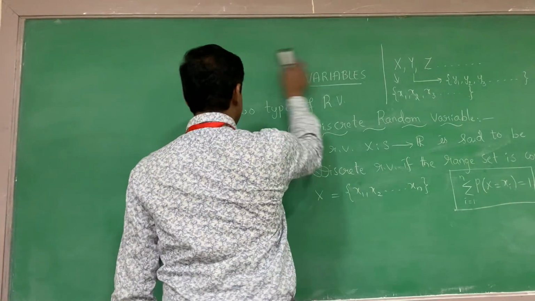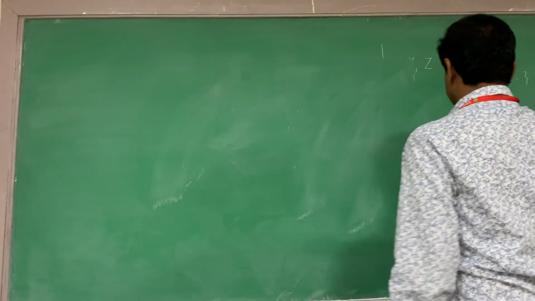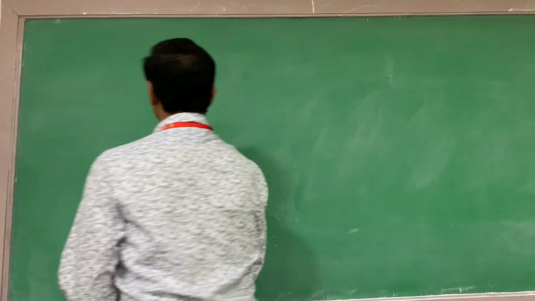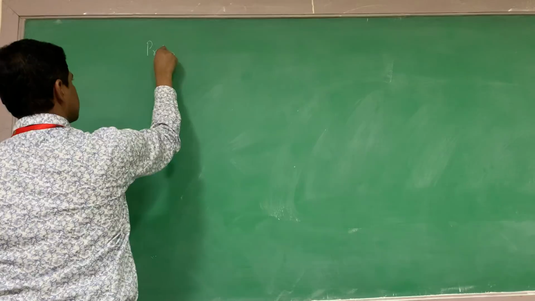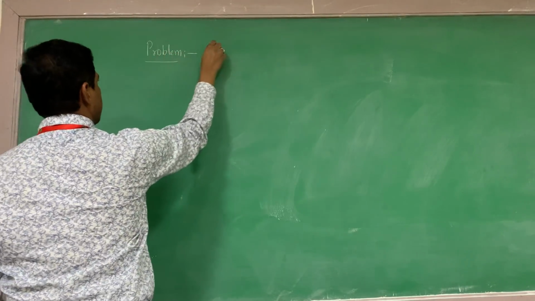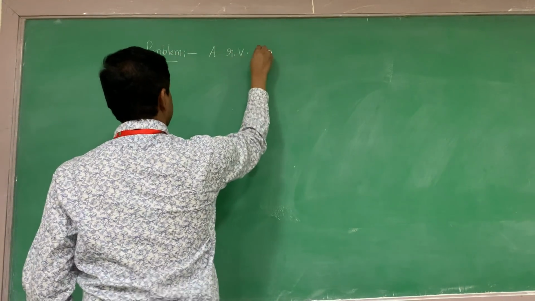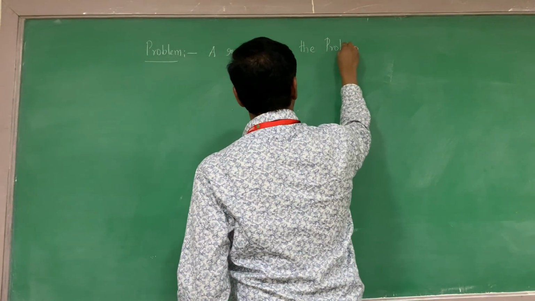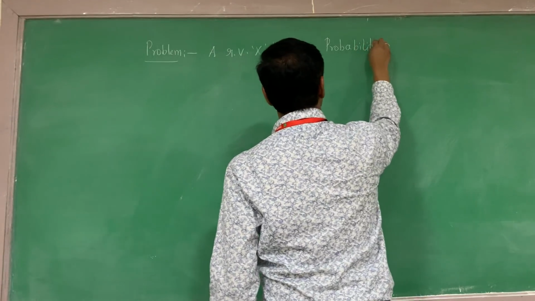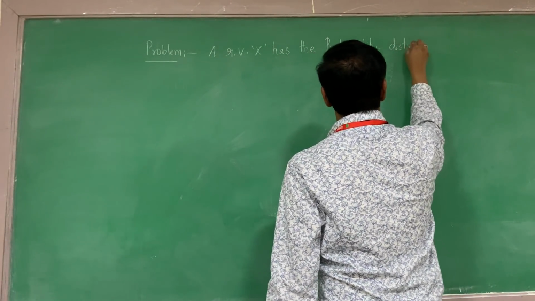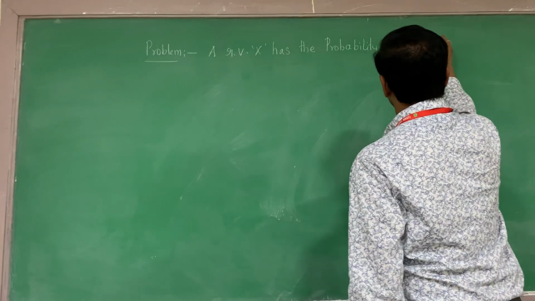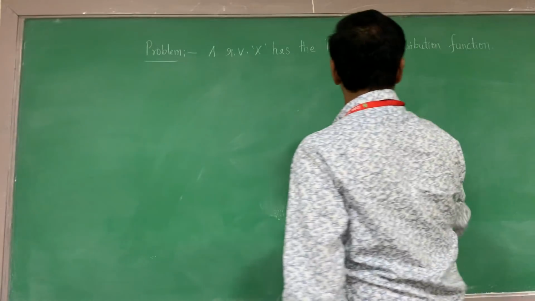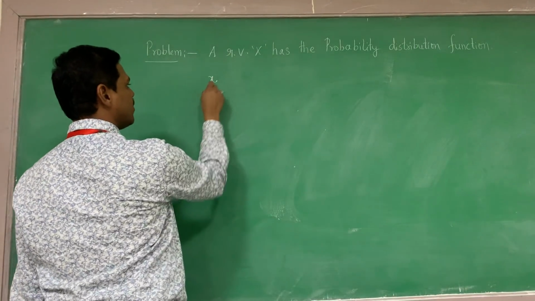So now let us see one problem so that you can understand the definition of the discrete random variable. I am defining the problem like this: a random variable capital X has the following probability distribution function.